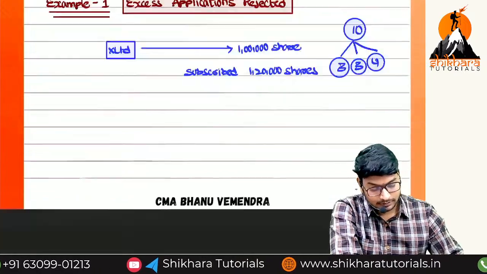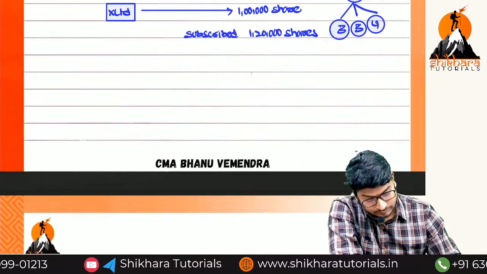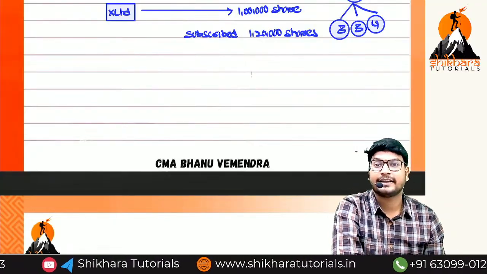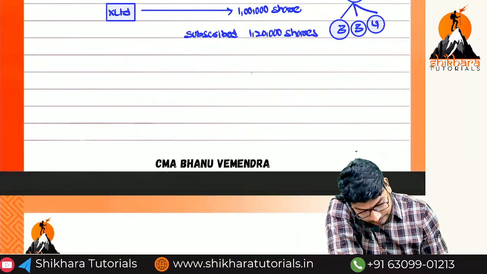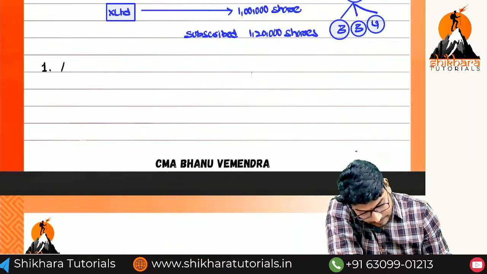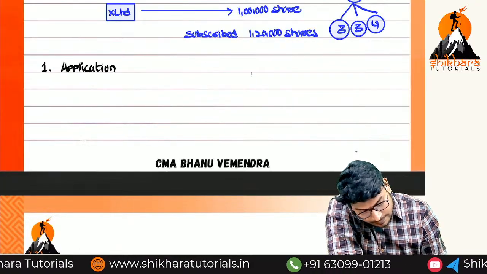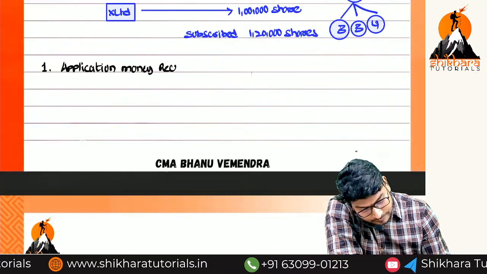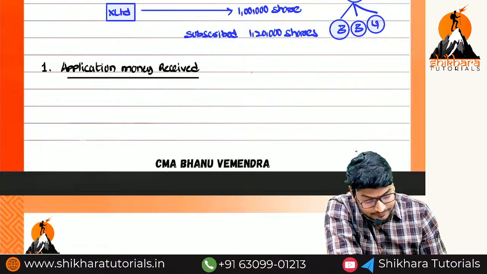So what is the first entry, ma? Normal first entry. What is the first installment entry? Application money received. What is the entry for the application money received, ma?